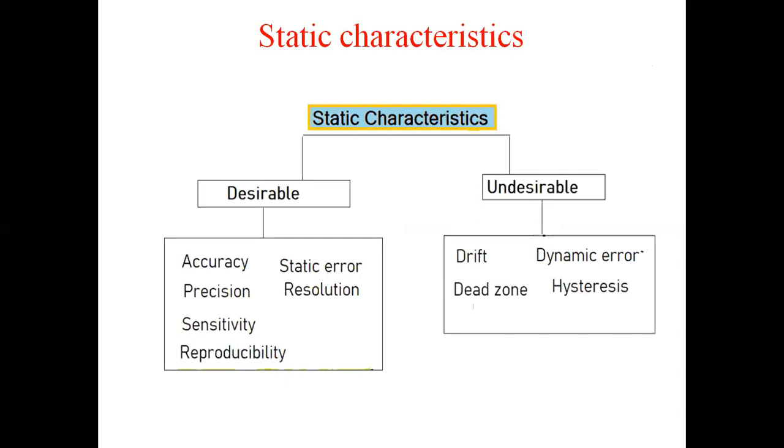So what is accuracy? For getting accurate values, we need precision and quality of signals. Sensitivity means responding to very small signals. Suppose I am talking very softly and you can still hear, that is sensitivity. Reproducibility, static errors, meaning without any errors, and resolution is nothing but clarity. Drift, and dynamic errors, the difference between the real value and the measured value is called dynamic error. Dead zone.